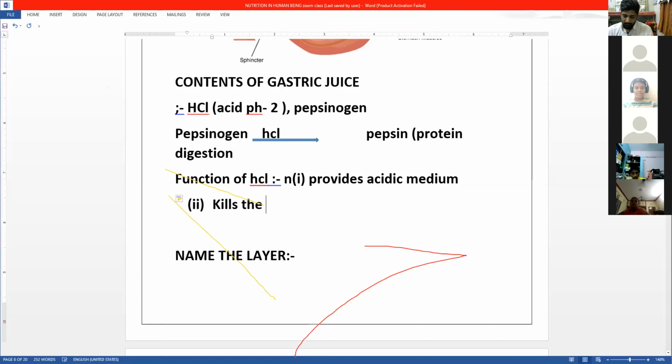The screen got stuck, brother. The screen is running. It kills the bacteria. Is that running?